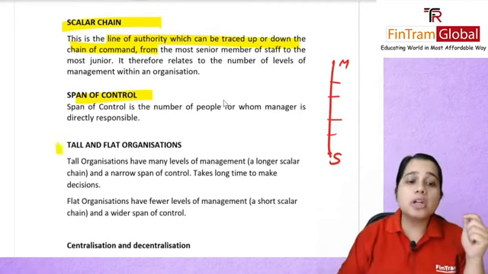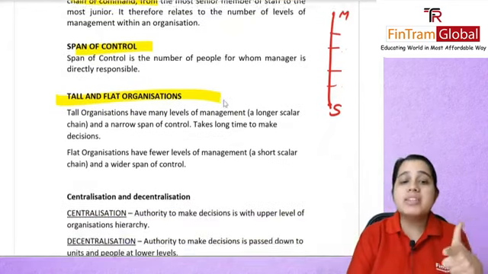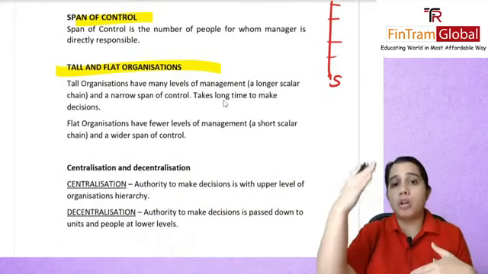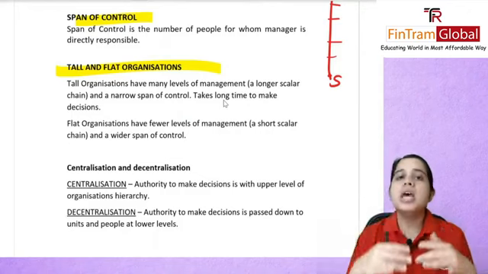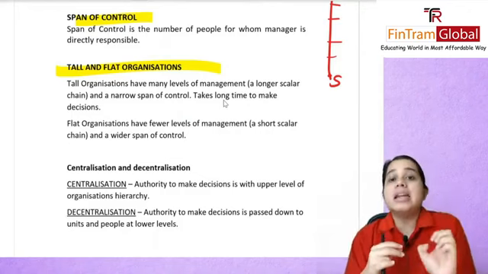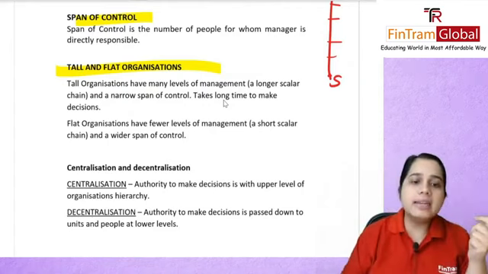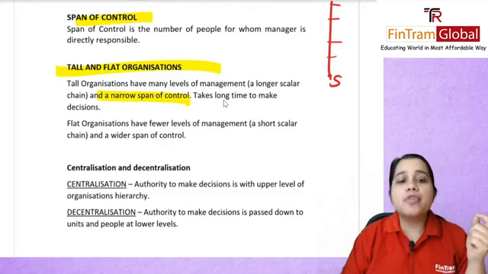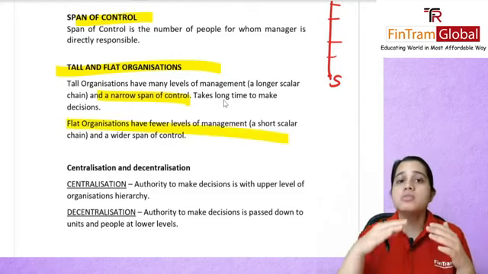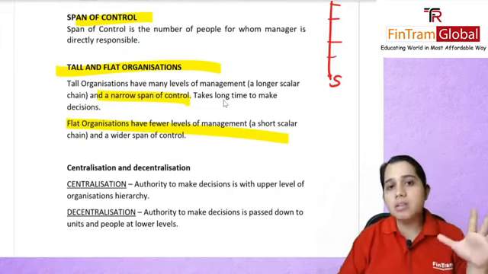Then we had also talked about tall and flat organizations, if you remember, wherein we said that tall organizations, since they are taller, of course, will have a longer scalar chain, but the span of control here is narrow. That is, one manager will be responsible for a fewer number of people, maybe 2, 3, right? Narrow span of control. And of course, we had a flat organization. Now, the scalar chain here is reduced, but the span of control is wider.